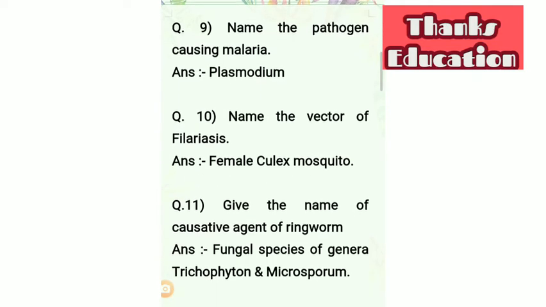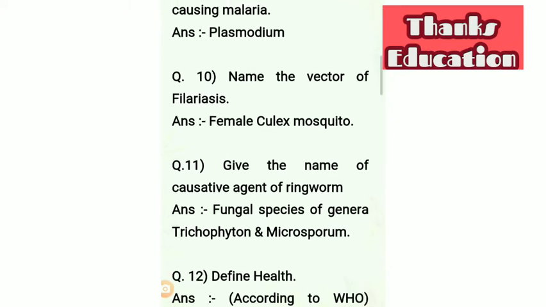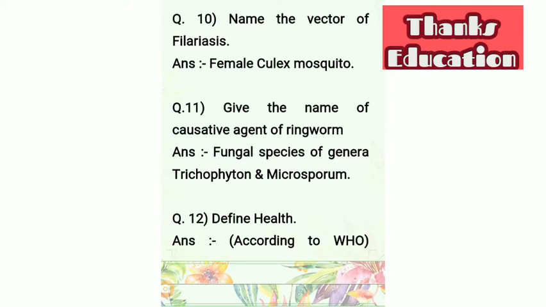Question number 10 is, name the vector of filariasis. Filariasis, also known as elephantiasis, is caused due to Wuchereria, which is transmitted by the vector female Culex mosquito.